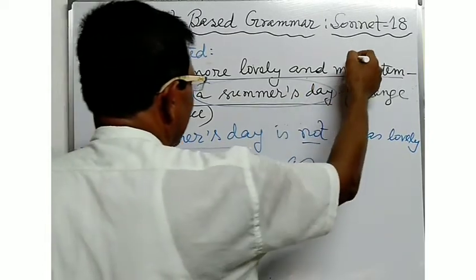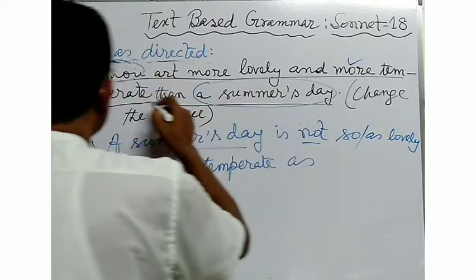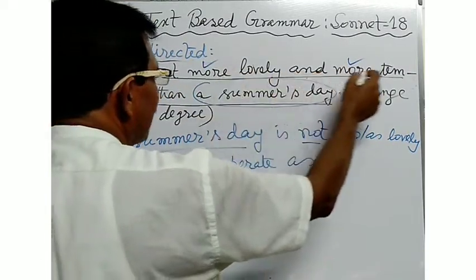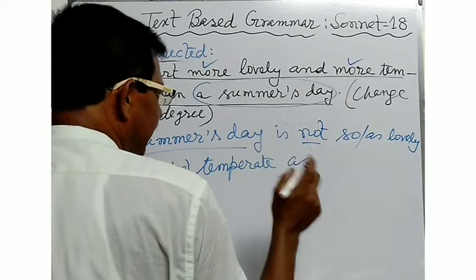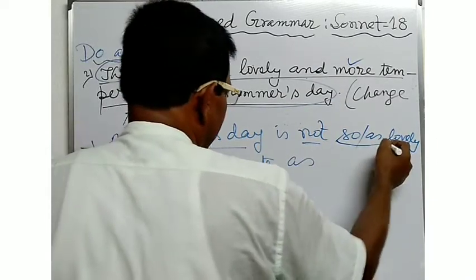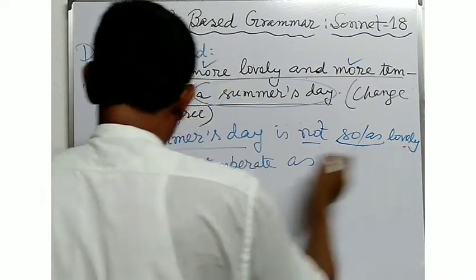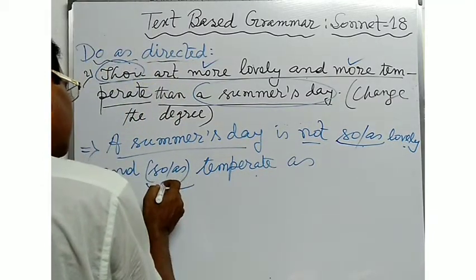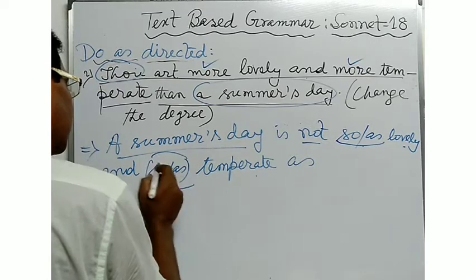Here, as there are the two words more lovely and more temperate, in this regard you may use so or as lovely and so temperate. But you may omit this word, so or as.